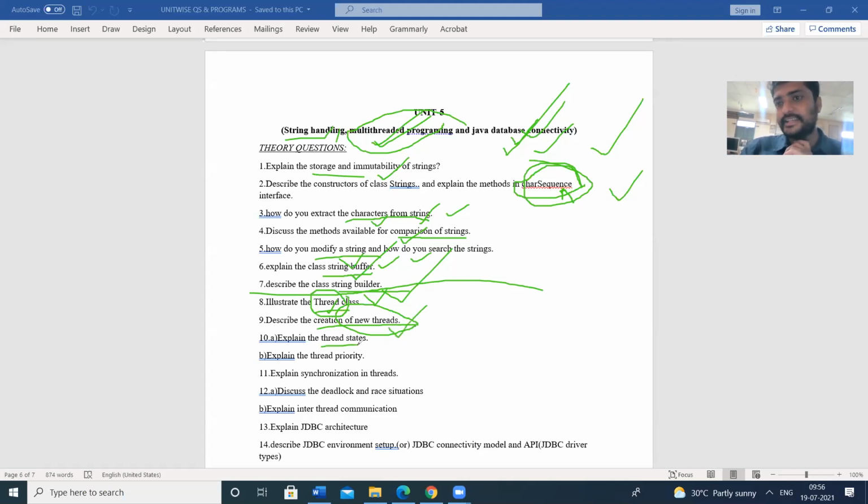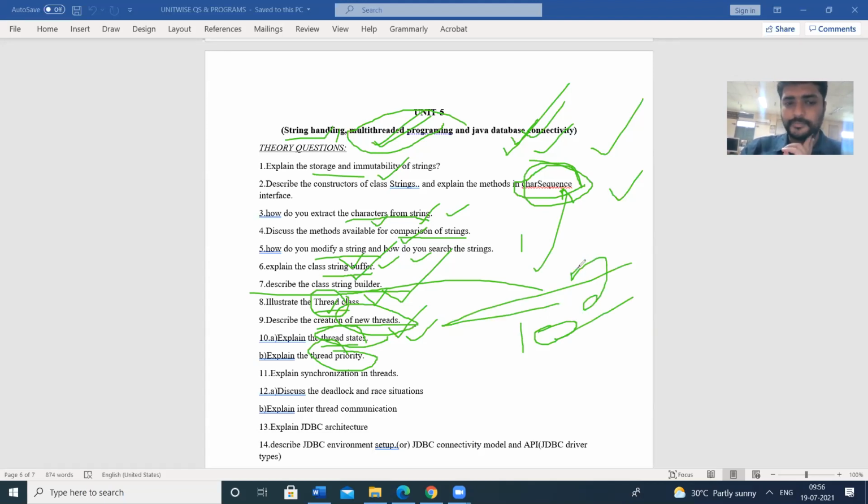And thread states. So we have the thread states, the thread life cycle. So we have the diagram. Next, thread priority. The default priority is 5. We can set the priority or change the priority also. Priority starts with 1 and ends with 10. So the default, normal priority is 5.